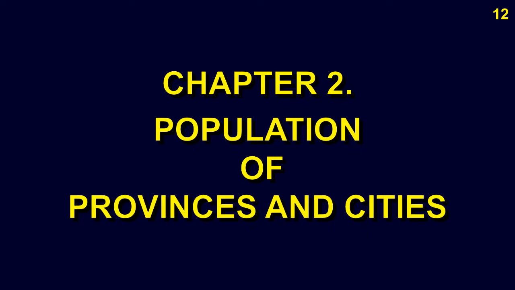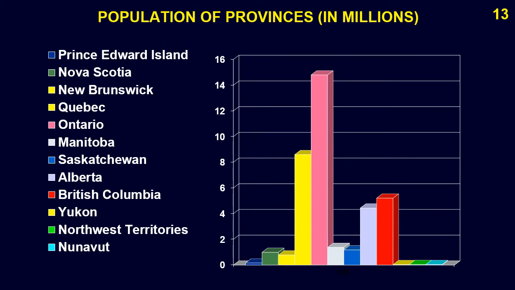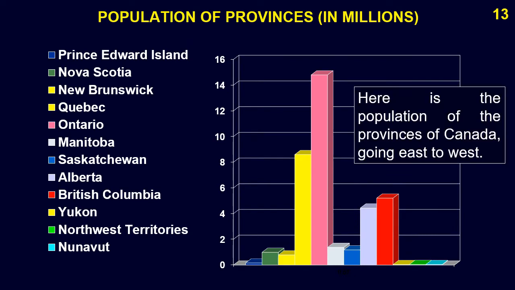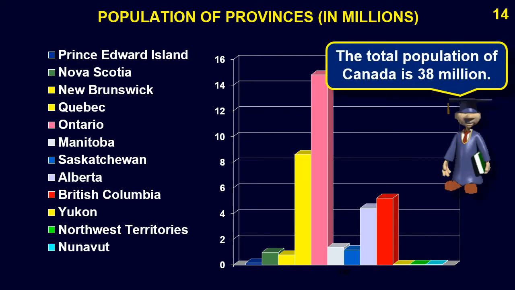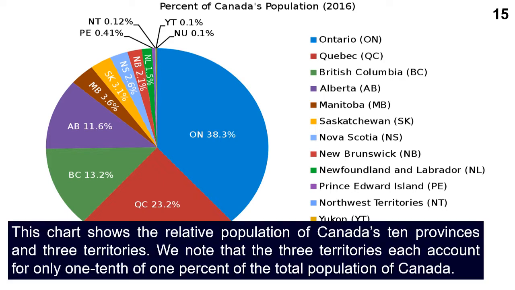Chapter 2. The population of provinces and cities. Here is the population of the provinces of Canada, going east to west. The total population of Canada is 38 million, about the same as the state of California. This chart shows the relative population of Canada's 10 provinces and 3 territories. We note that the 3 territories each account for only 0.1% of the total population of Canada.